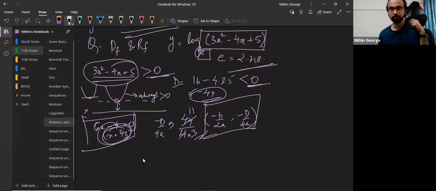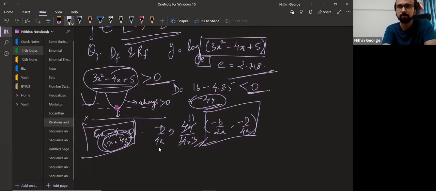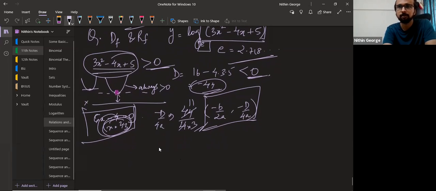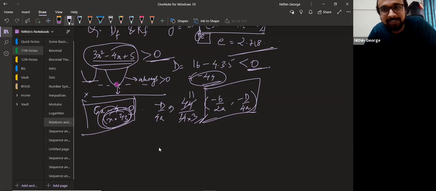All right. So anyway, let's get to the domain. Now, what is the domain? How do we find the domain here, guys? Come on. Guys, how do we find the domain? Sir, to find the domain. Sorry? Greater than 2 by 3. Greater than 2 by 3.